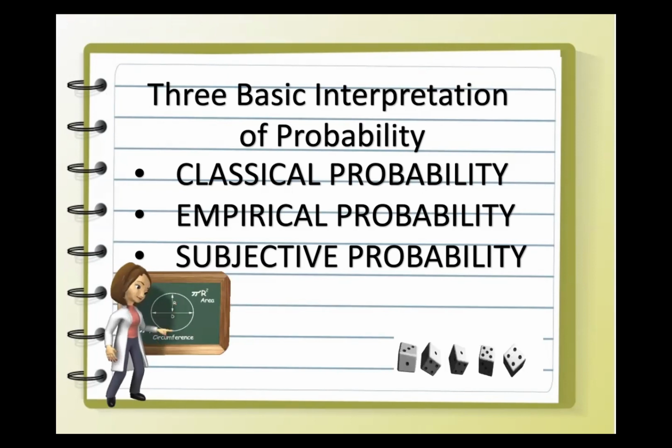Example, the probability that it will rain tomorrow or this afternoon. That's a subjective probability. Empirical probability is based on relative frequencies of the occurrence of an event. Usually, for empirical, this approach considers the relative frequency of an occurrence over a series of trials.